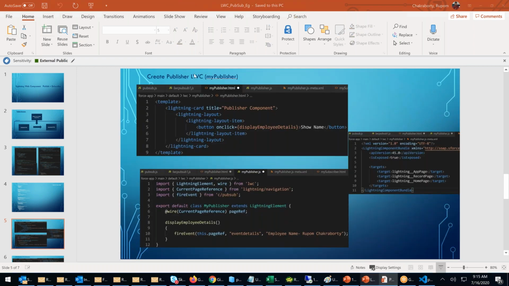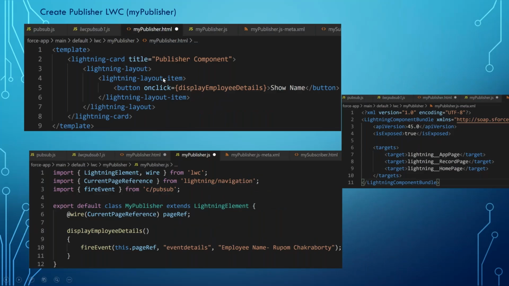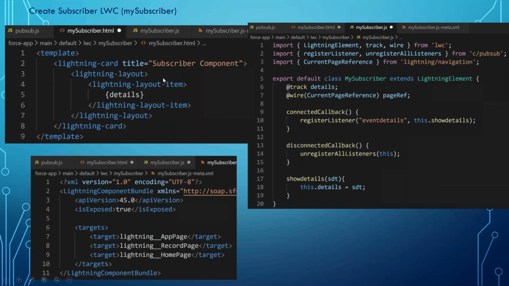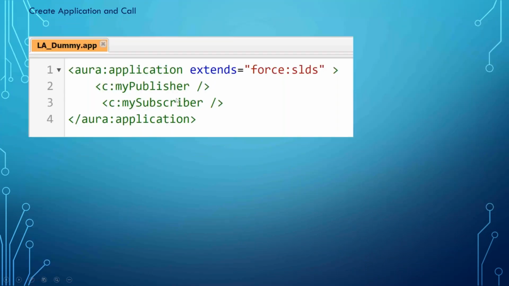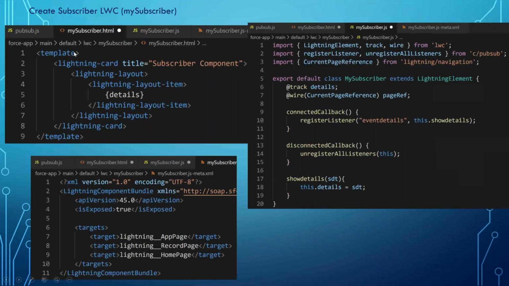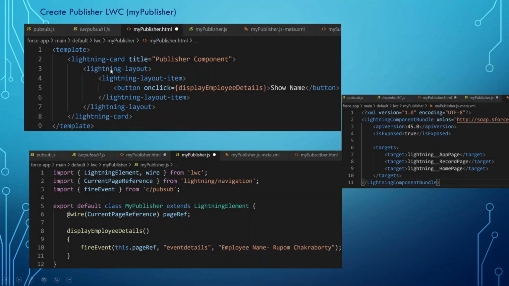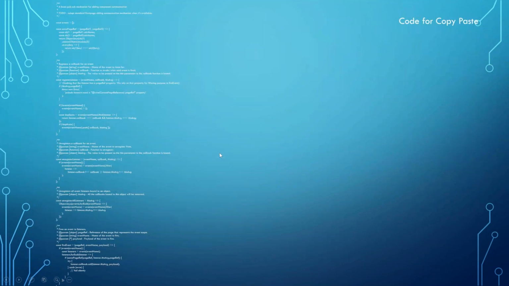Create an LWC component called my publisher. Then create a component called subscriber. I'm subscribing it. And then create a Lightning dummy app. Tomorrow I will do it, right? I will share these steps with you. PubSub. So let's go back. The system has created a PubSub.